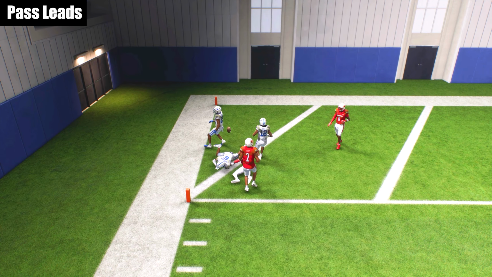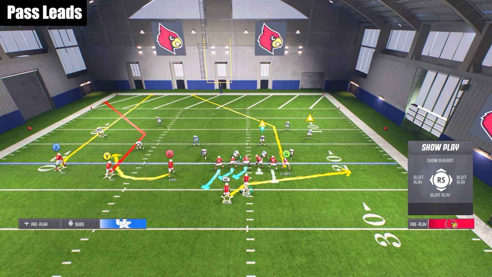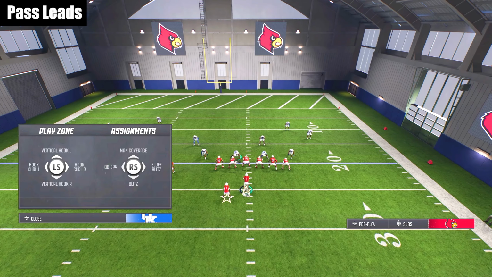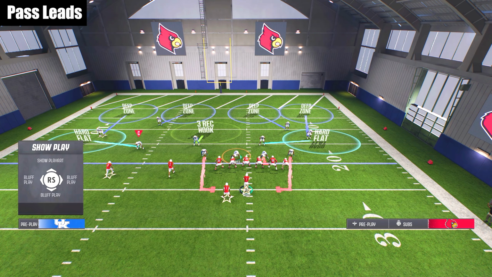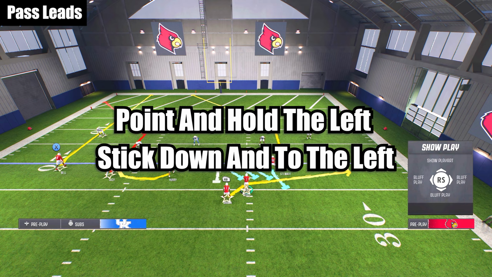And sometimes if you really screw up the pass lead or don't pass lead, that will actually even be an interception. But now let's do the exact same thing, except this time we're going to add in a good pass lead. And so the defense is in cover 4 drop once again. We have the exact same route combo, but this time I'm going to pass lead the ball down and outside, which means I'm going to point and hold my left stick down and to the left.